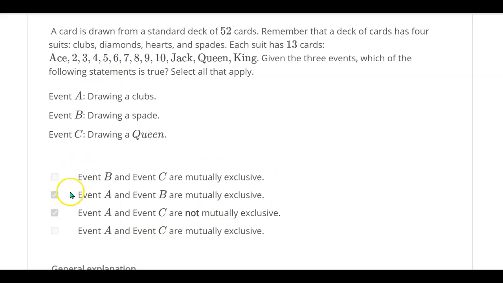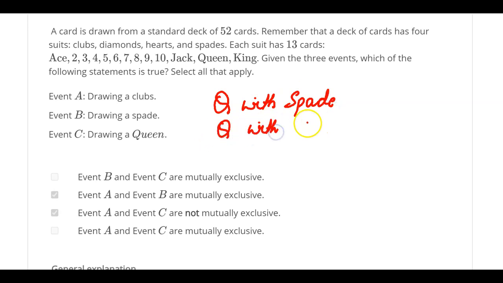All right, so what do we have? What are my options here? My options are telling me that event B and event C. Remember what we talked about. I can have a queen with spade. I'm just going to write spade. I'm not going to attempt to draw it. I can have a queen with club, right?